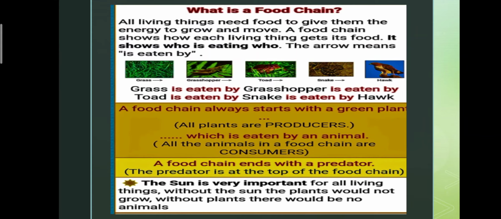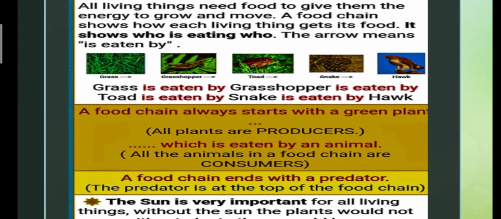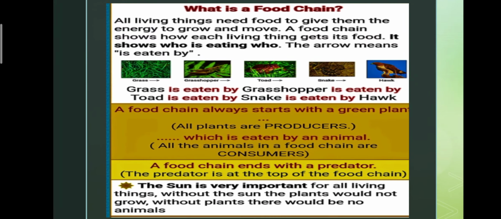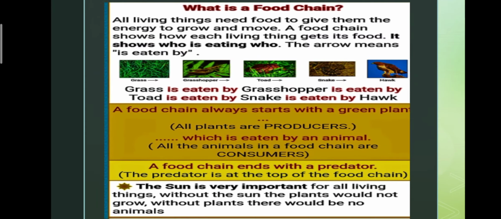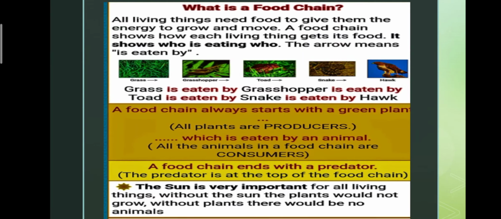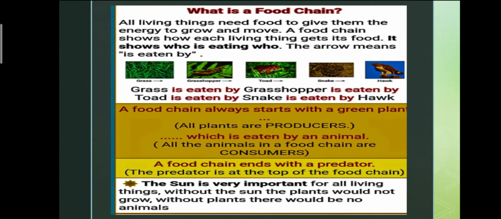Now, what is a food chain? All living things need food to give them the energy to grow and move. A food chain shows how each living thing gets its food. It shows who is eating who. The arrow means is eaten by.